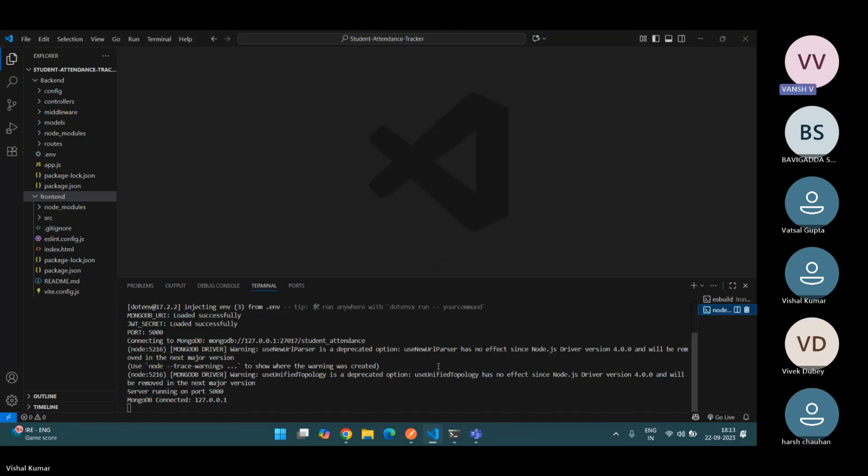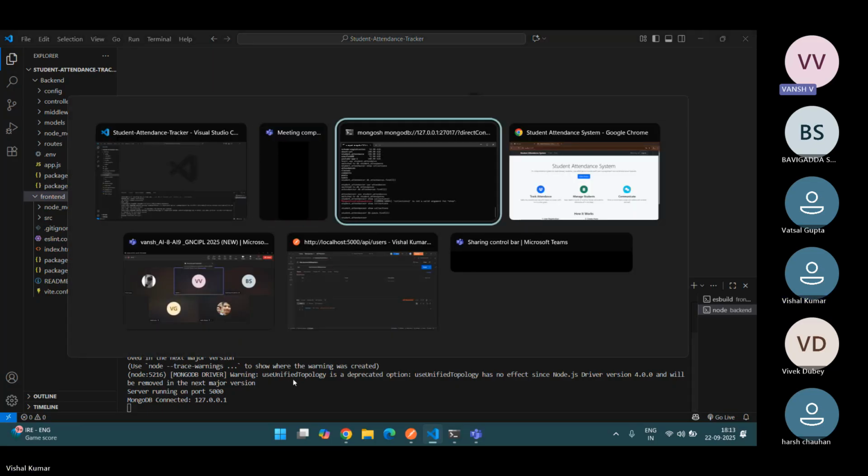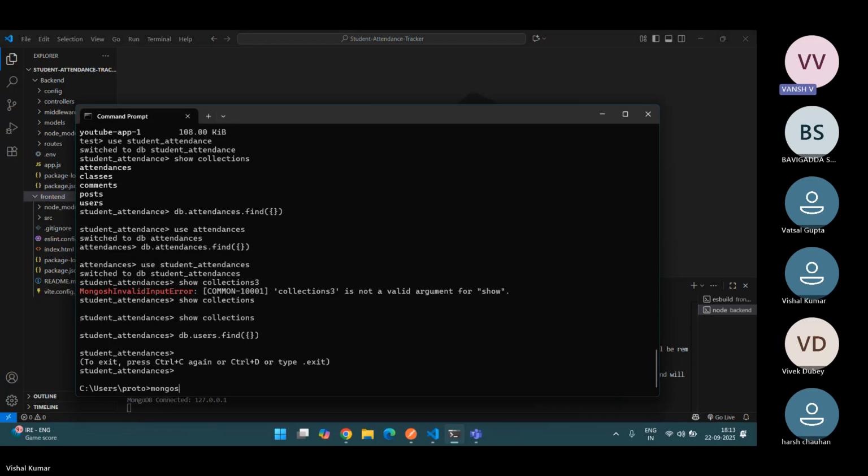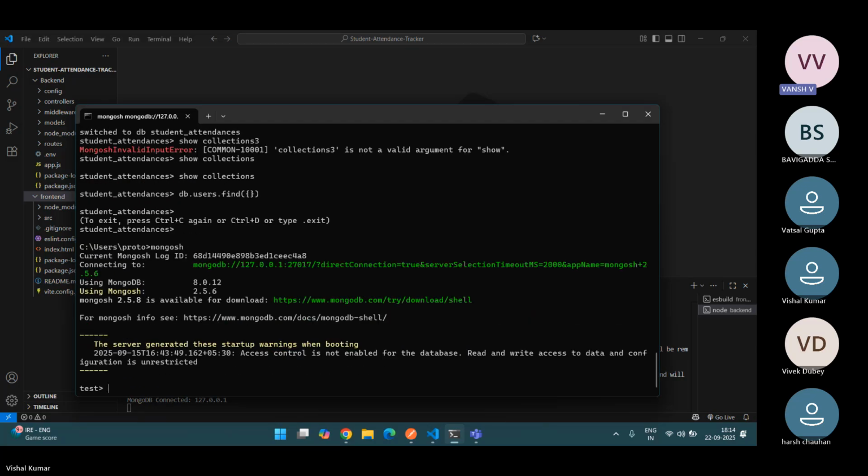Is the backend server running? Yes, sir, it is running. I don't know, are you giving the right command? Is the command right, I'm just spelling it.